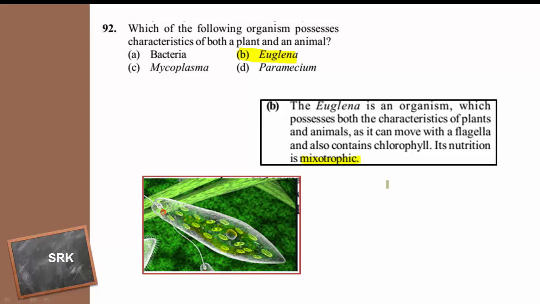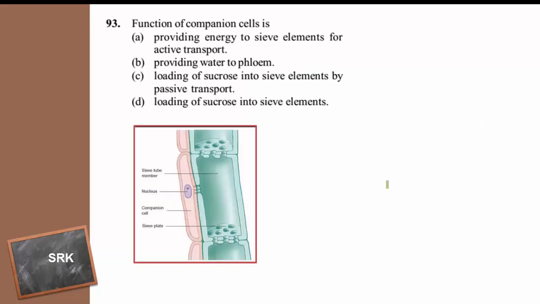If light is available, it can prepare its own food. Otherwise, it feeds on other organisms. So, it possesses both the characters of plants as well as animals. Then moving to the next question.